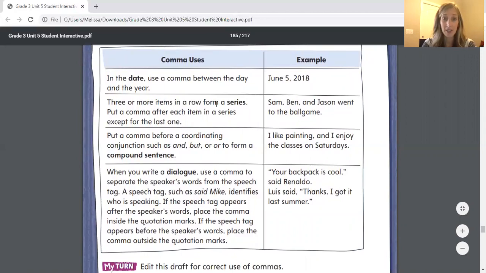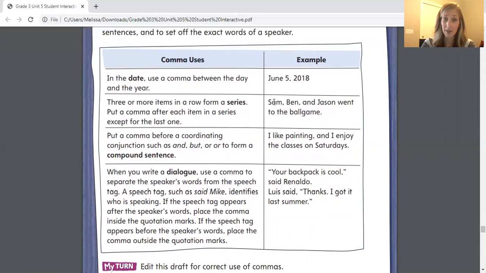For three or more items in a row, when they form a series, put a comma after each item in a series except for the last one. So for example, if we were just saying Sam and Ben, we would not need a comma, but we're talking about Sam, Ben, and Jason. So we need commas between Sam and Ben, and then we use the word and to connect Jason to that group as well.